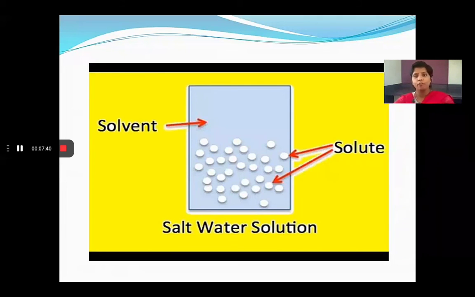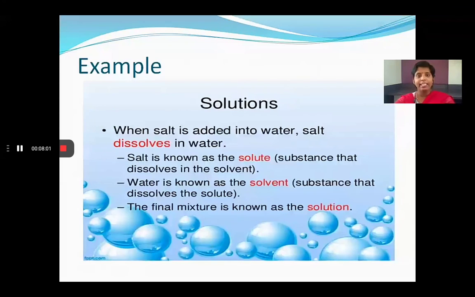Suppose we take the example of milk. We add sugar into the milk and stir the sugar very properly so that it mixes in the milk and brings sweetness. The sugar is mixed here. So when we talk about salt water, we have added salt into the water, and the salt dissolves in it. Salt is known as a solute.